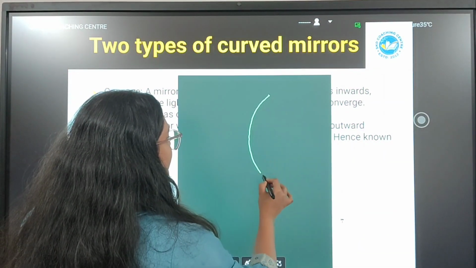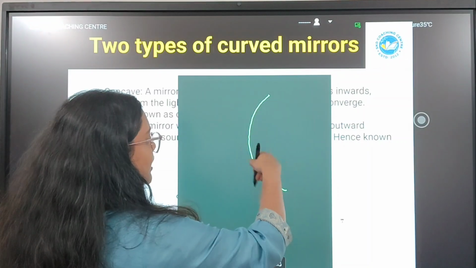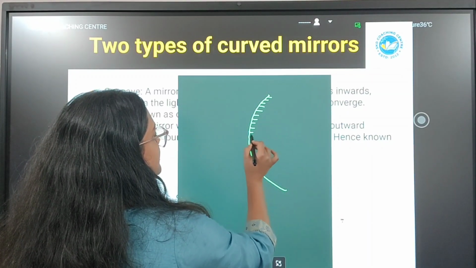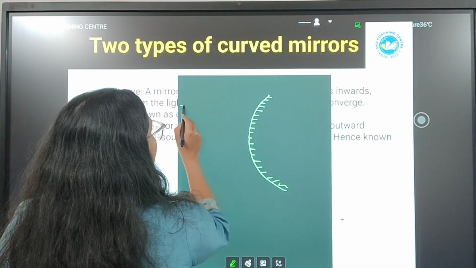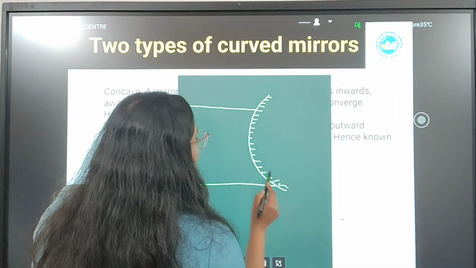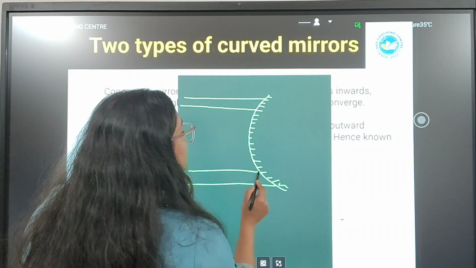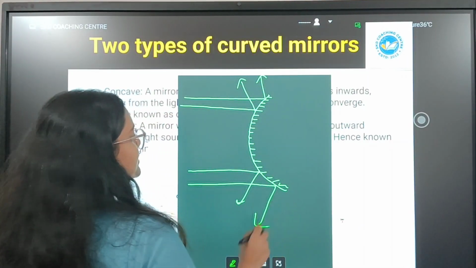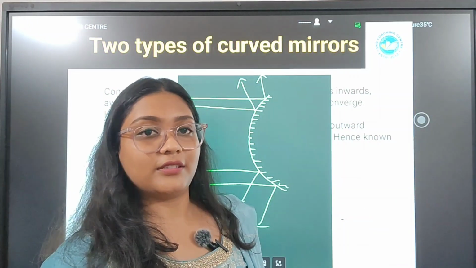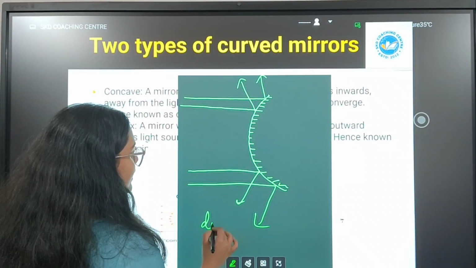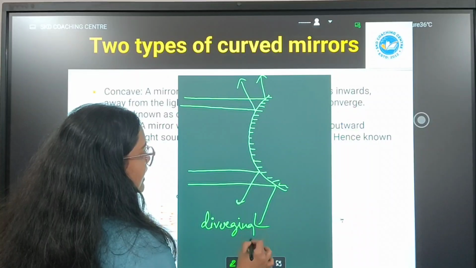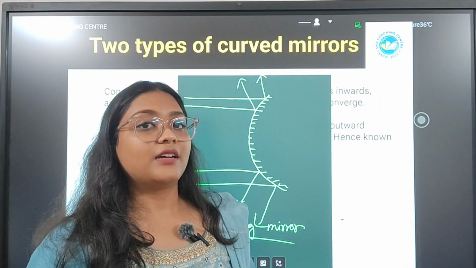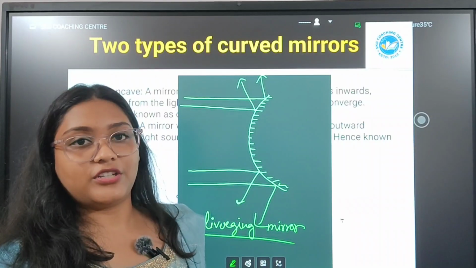This is a convex mirror. And as I told you, convex mirror has a bulging outward part as the reflecting surface and this inner part is painted or polished. So when light rays fall on the convex surface, they do not converge, but what they do, they diverge. The reflected rays diverge, that is, they go away from each other. Hence, convex mirror are also called as diverging mirror. Concave mirror are converging mirror and convex mirror are diverging mirror.